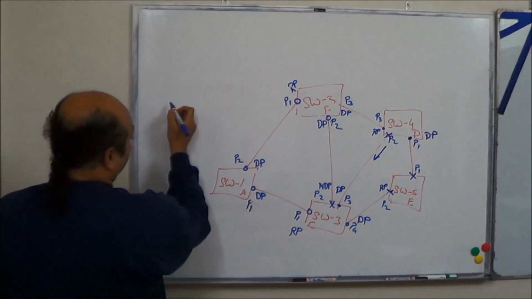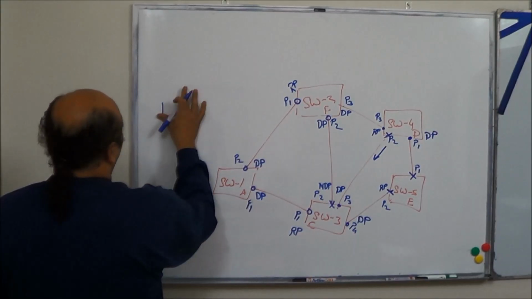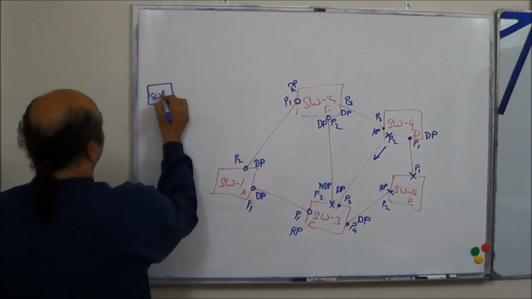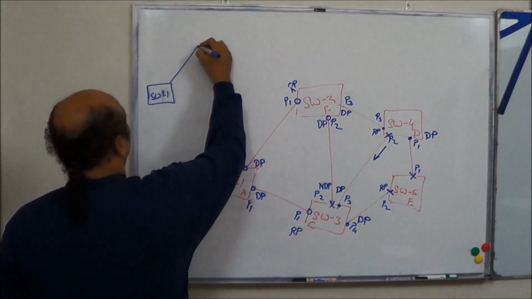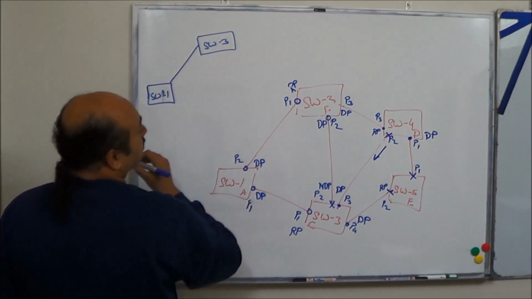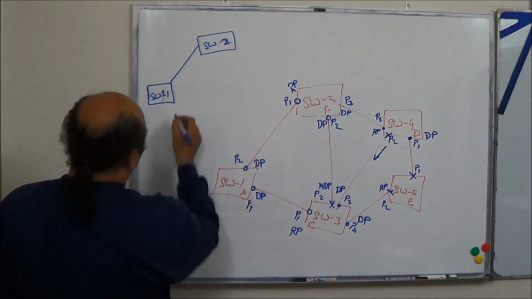Let's see. Switch 1 towards switch 3, correct? Sorry, switch 2 towards switch 3.